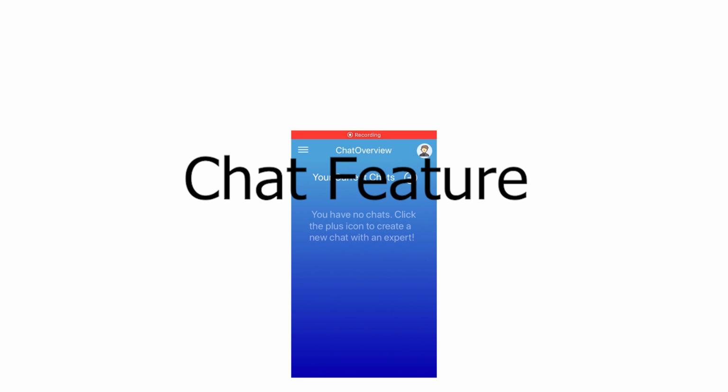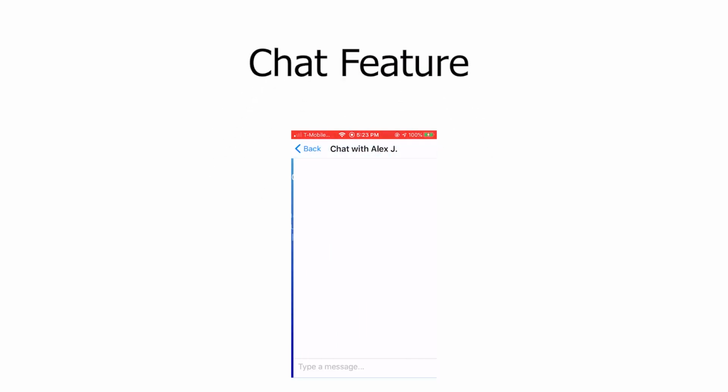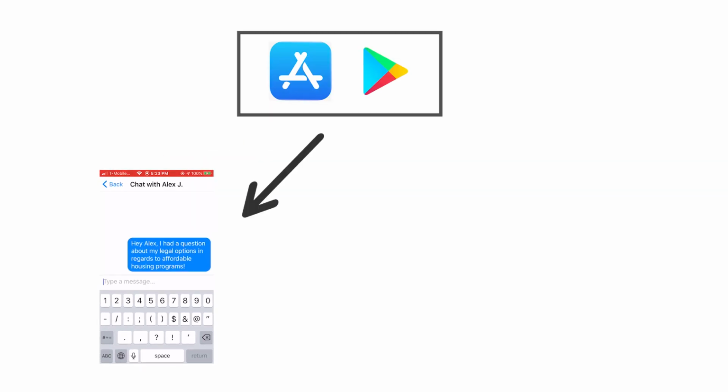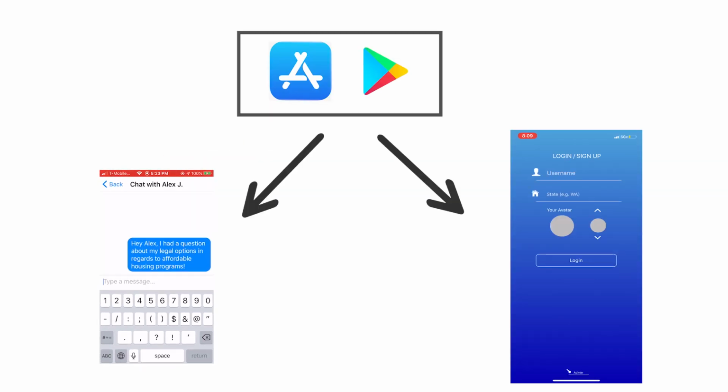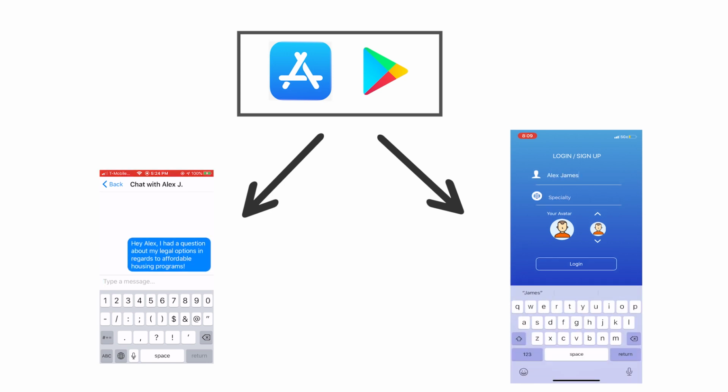Next, we have the chat feature, designed so users can solicit the legal and medical advice that is often lacking for low or no-income individuals. To create a new chat, users can select an expert from an array of volunteers and begin a discussion about issues or concerns they may have. On the other hand, experts can answer questions using the same front-end application, making the volunteer process simple and efficient. Upon download, volunteers can enter a unique authentication code and will get a completely different app experience.